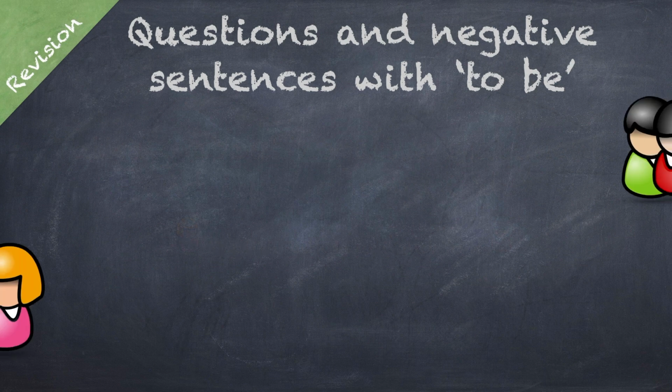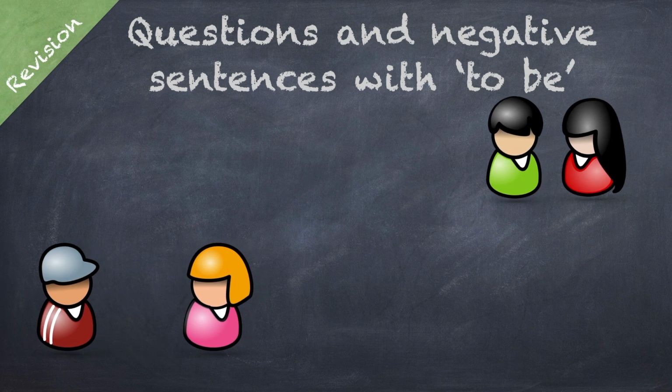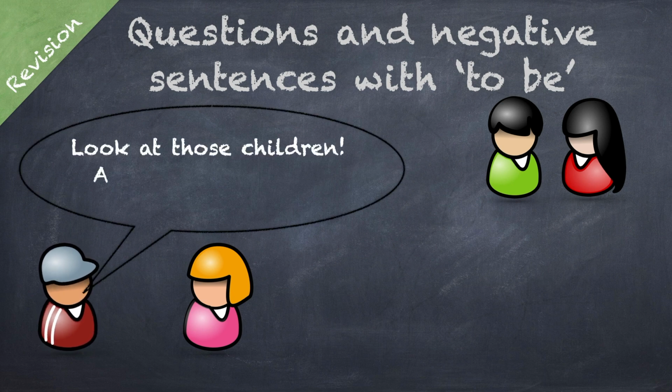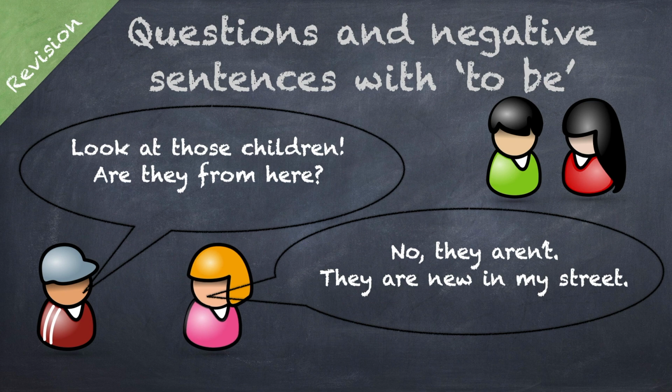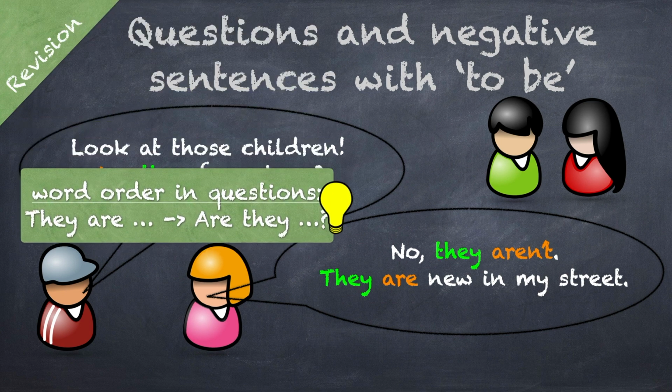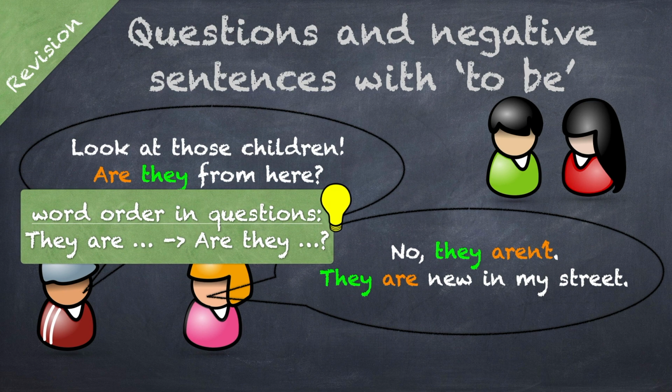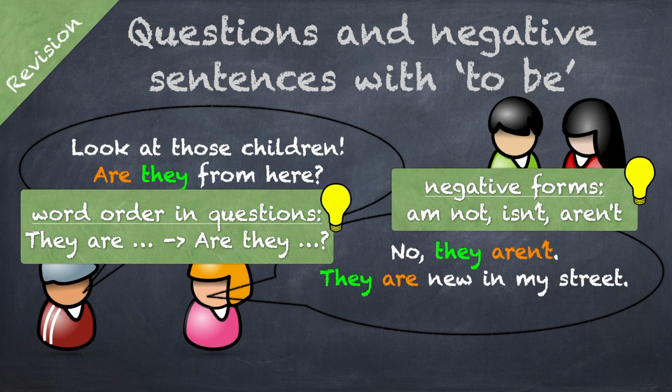You already know that in questions with to be, you must change the word order. Look at those children. Are they from here? No, they aren't. They are new in my street. You also know the negative forms of to be.